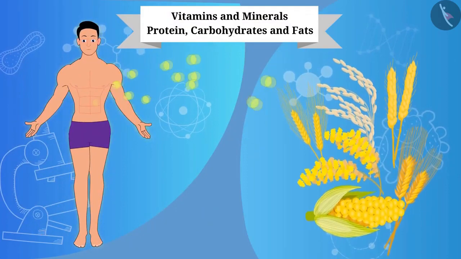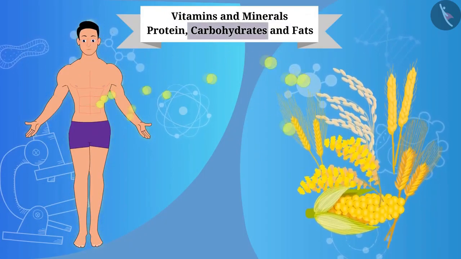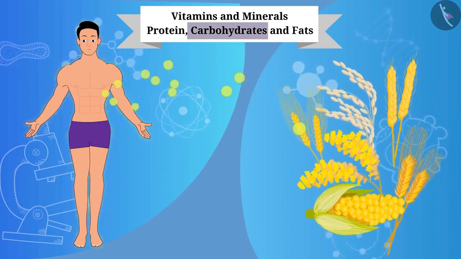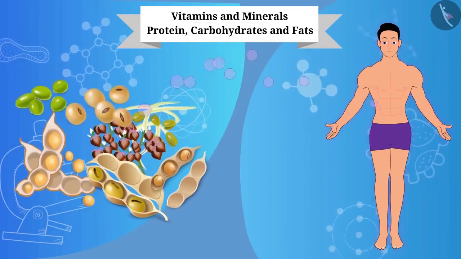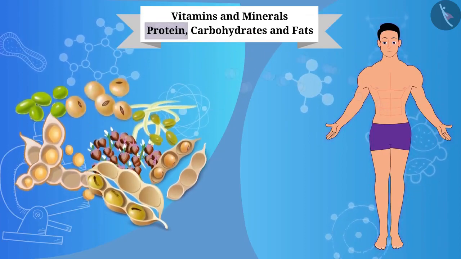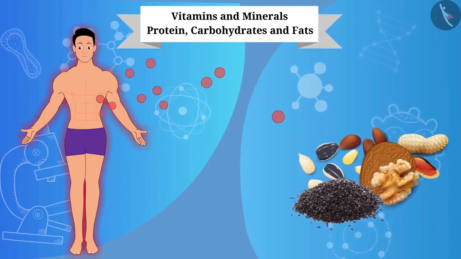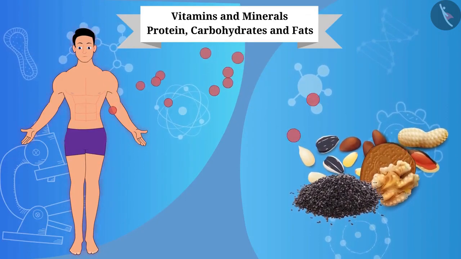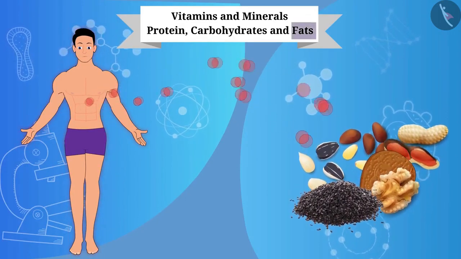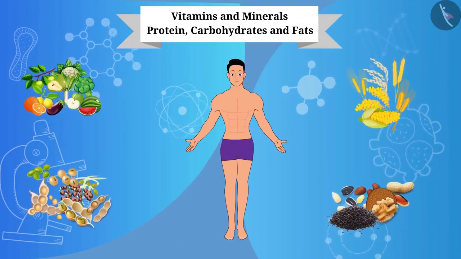Grains like wheat, rice, and maize provide us with carbohydrates for our energy needs. Pulses like gram, pea, and black gram provide protein. And soybean, groundnut, and oil seeds, including sesame, provide essential fats. Well, we got to know how important fruits and vegetables are for the human body.